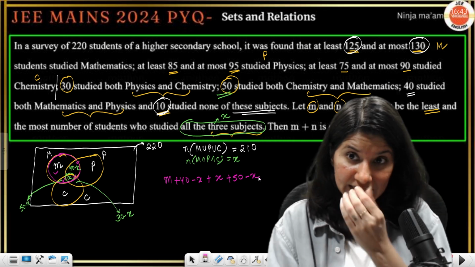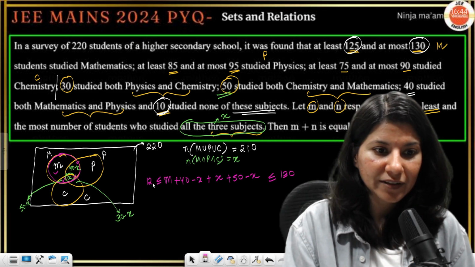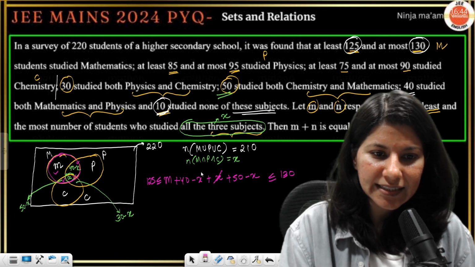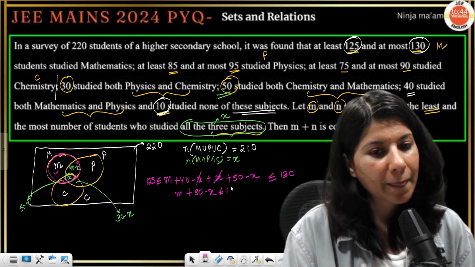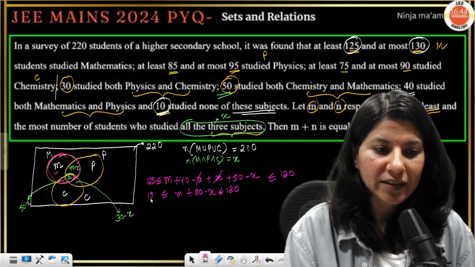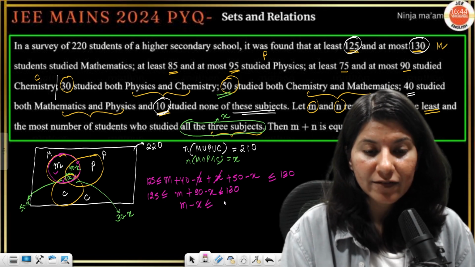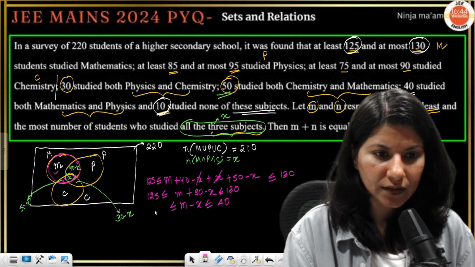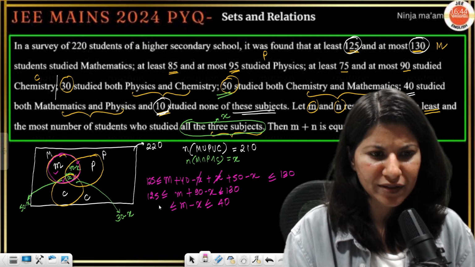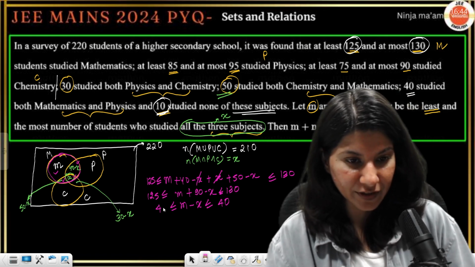Now this thing is sandwiched between 125 and 130. Let us solve it. x cancels. M plus 90 minus x is between 125 and 130. Or M minus x will be between 125 minus 90 and 130 minus 90, so 35 and 40.